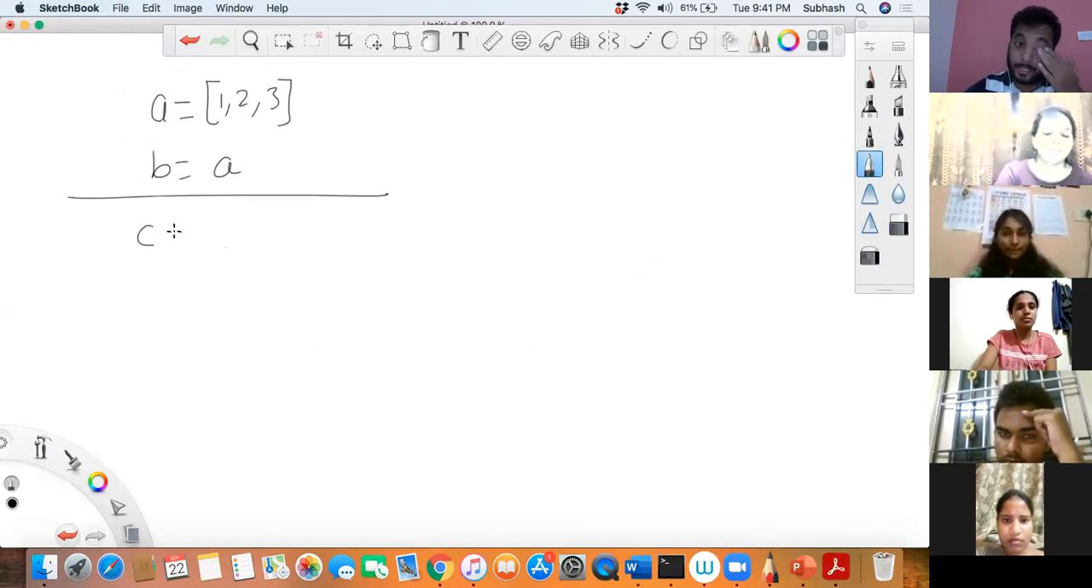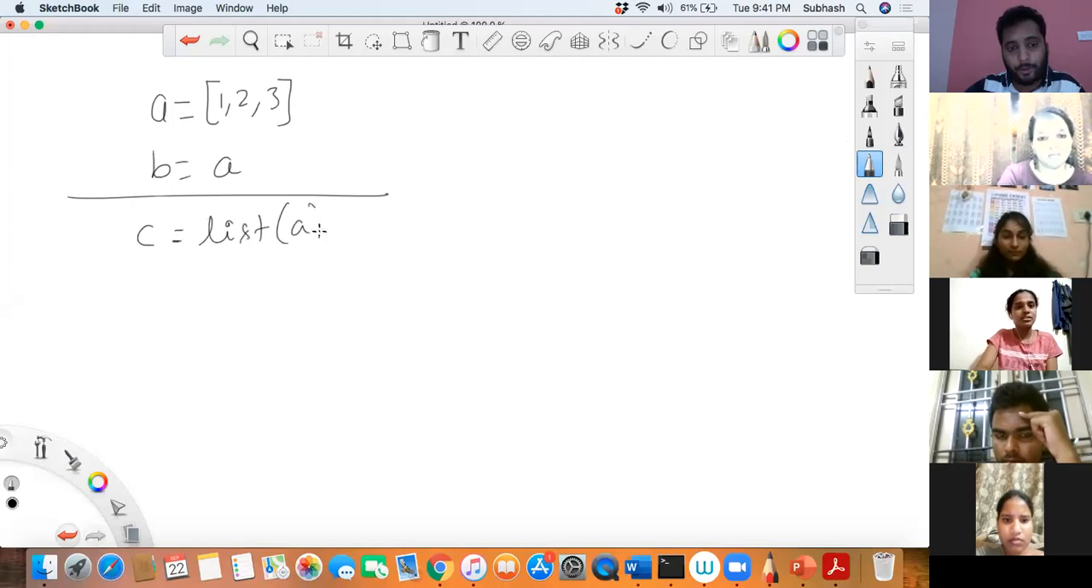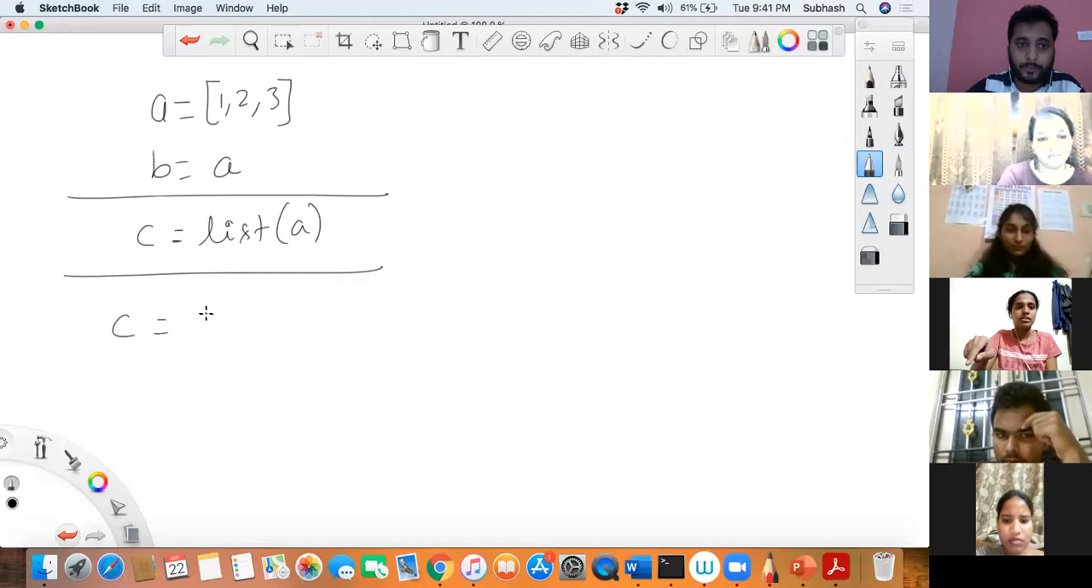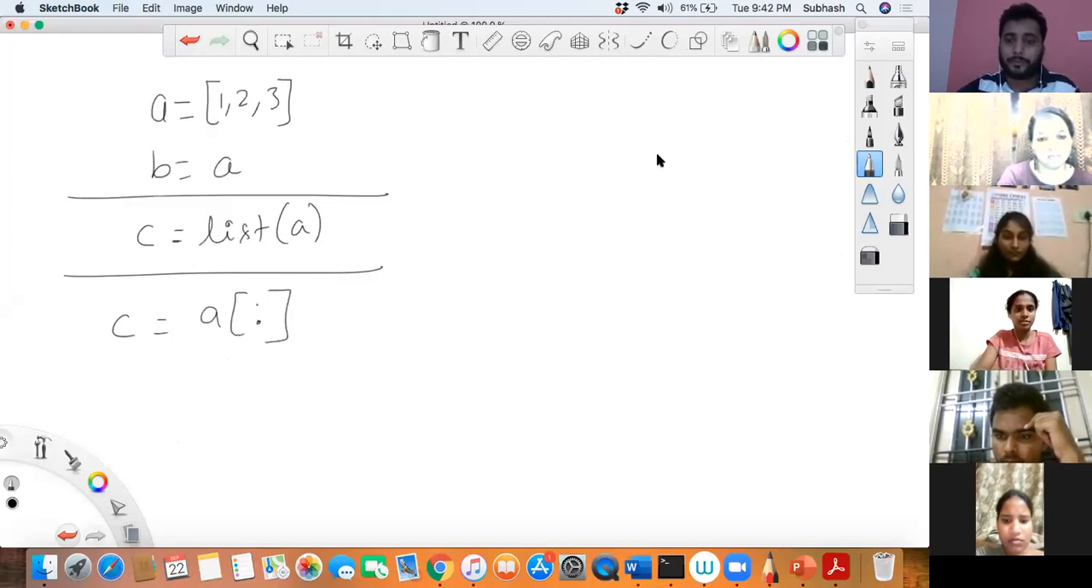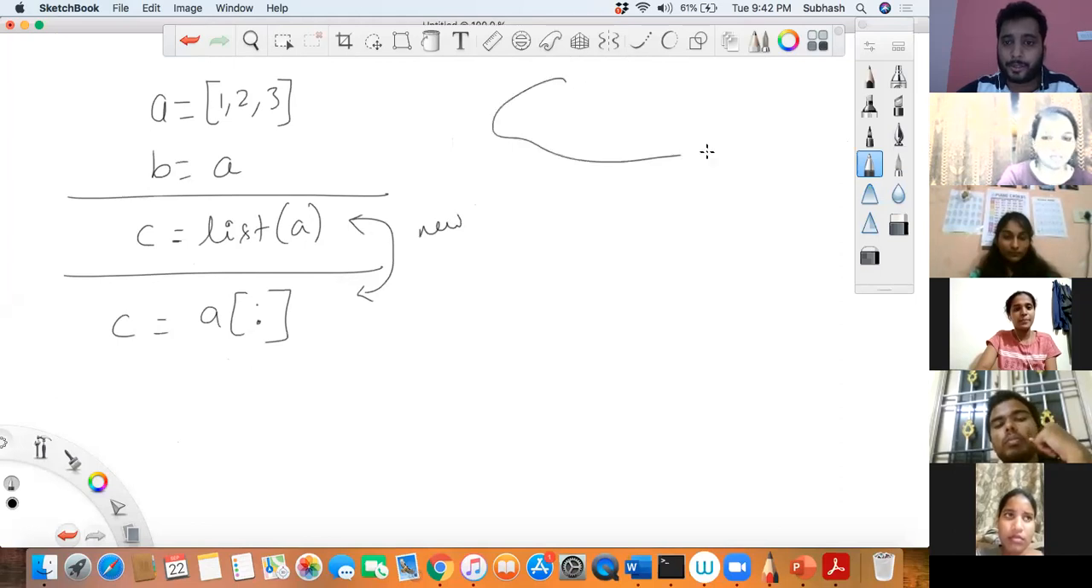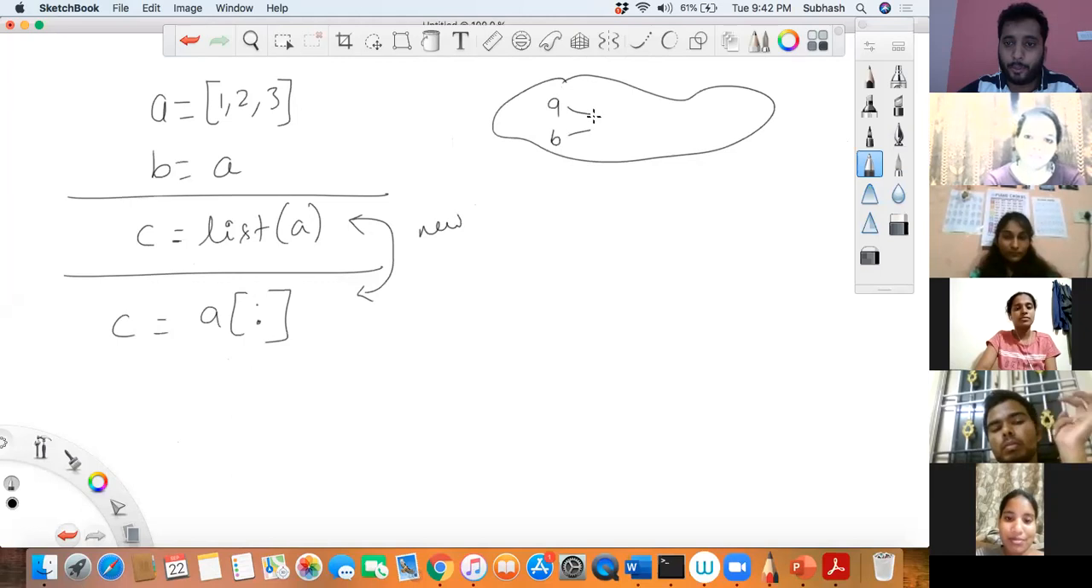So I will say C is equal to list of A. Another condition, C is equal to A square bracket colon. Correct? Yes. These both are creating new lists in the memory. In this case, you have A and B both pointing to the same object, 1, 2, and 3.